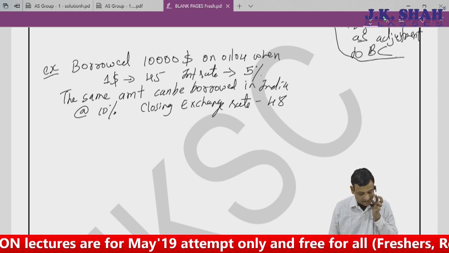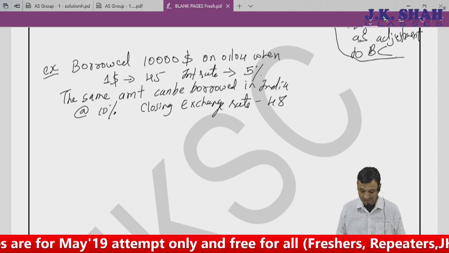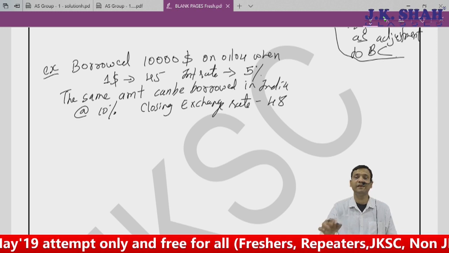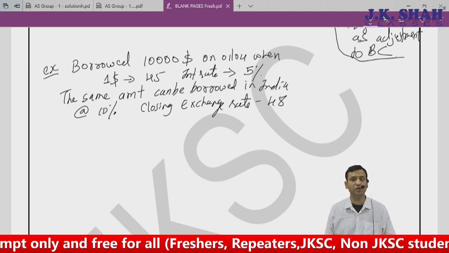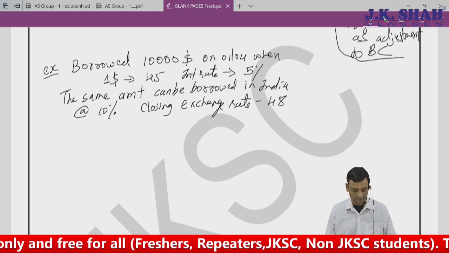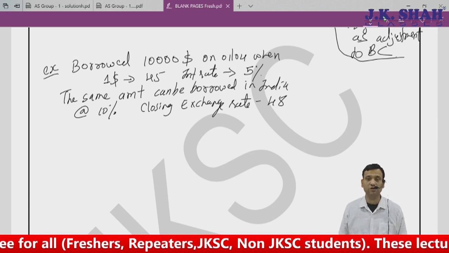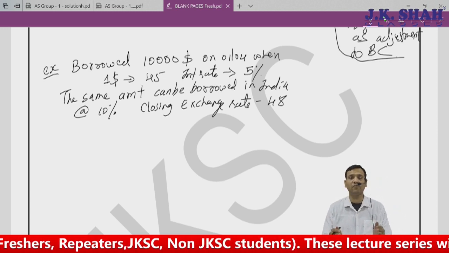The accounting standard says that this exchange difference which is arising is because of difference in interest rate. When you go for your CA final in SFM, you will study something known as interest rate parity theory. Based on that, it says the difference in exchange rate is because of interest rate, and then we need to find out what is the impact of this interest rate.